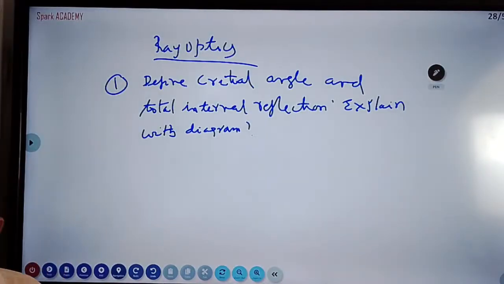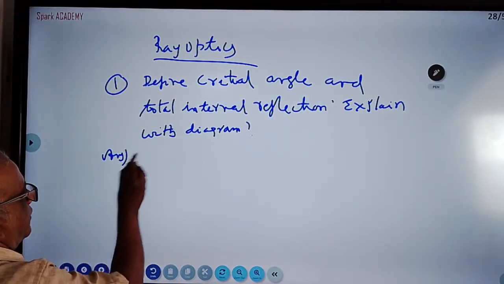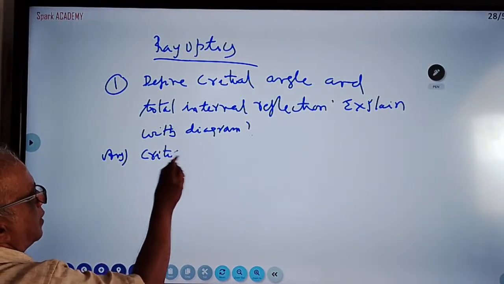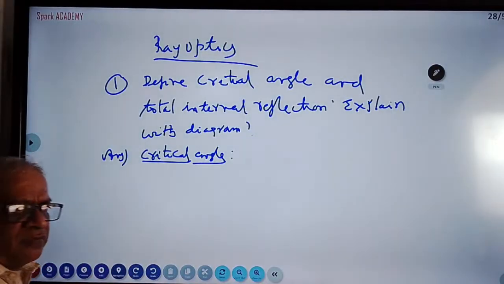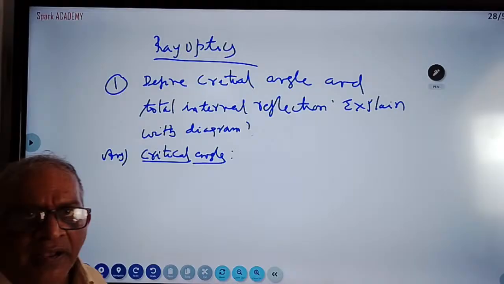Critical angle comes in the chapter ray optics, under refraction. There are 2 important concepts in light: one is reflection, another is refraction. So what is the definition of critical angle first? What is the condition for the critical angle?